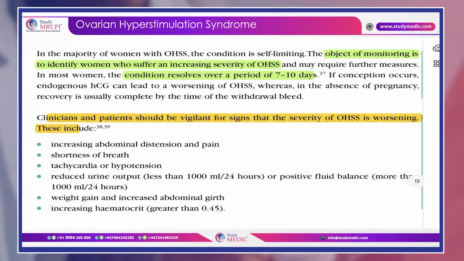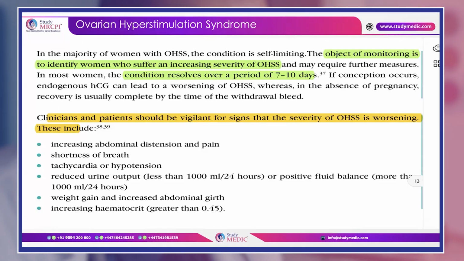So if you are sending the patient home as outpatient management, that is in mild and moderate cases, then you need to see that she is reviewed properly, and you need to tell them the vigilant signs which are important, like abdominal distension, pain, unable to have oral intake, unable to drink, shortness of breath. You need to remind them of all this.